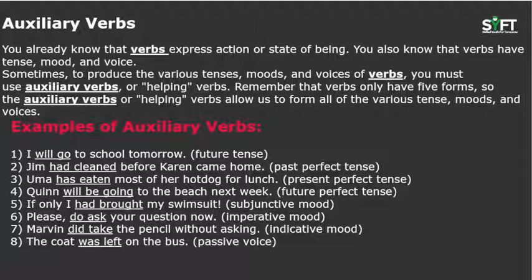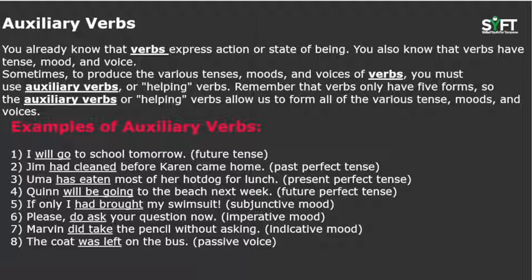Next are the auxiliary verbs. We know that verbs express action or state of being. They produce various tenses, moods and voices of verbs. Auxiliary verbs, also known as helping verbs, are used to help form future tenses, past tenses or any other tenses with the subject. For example, I will go to school tomorrow. Will go is in future tense and will is the auxiliary verb, the helping verb.